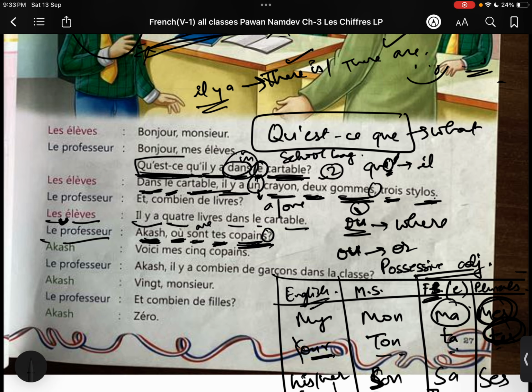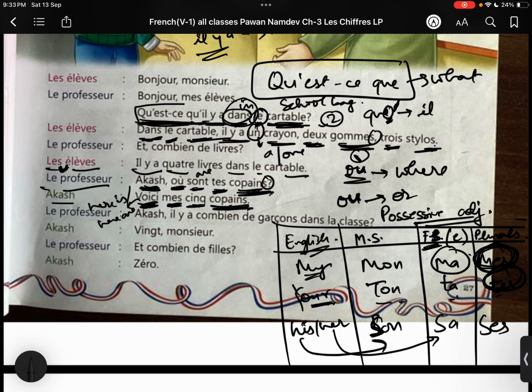Okay, copains. Now, next sentence. Akash is saying, voici, which means here is or here are. So you will say here are because it's plural. Mes means my, plural. Here are my 5 copains. Copains means male friends. Here are my 5 male friends.